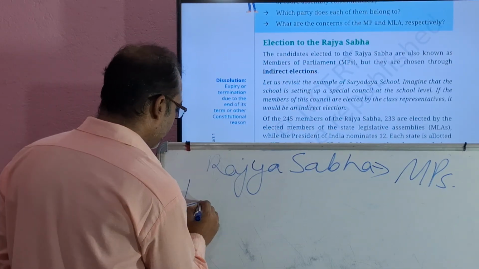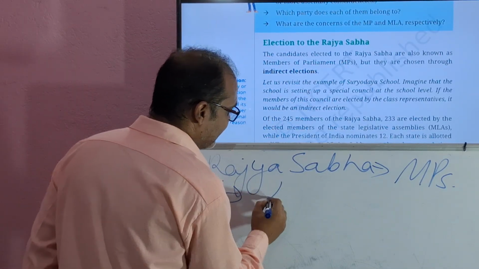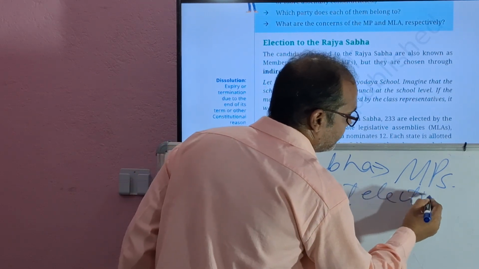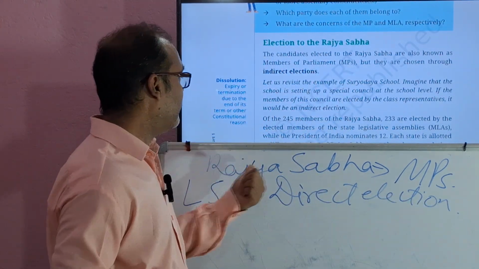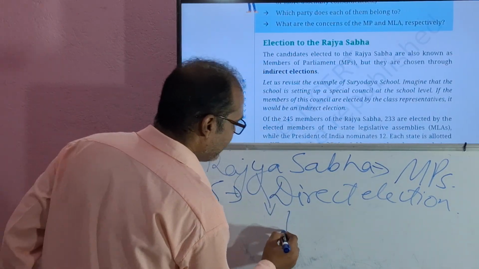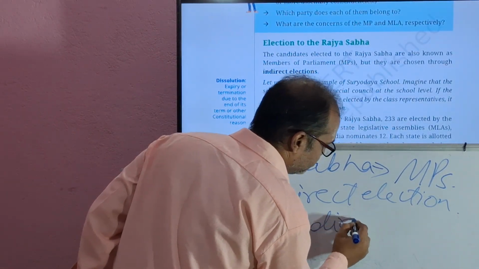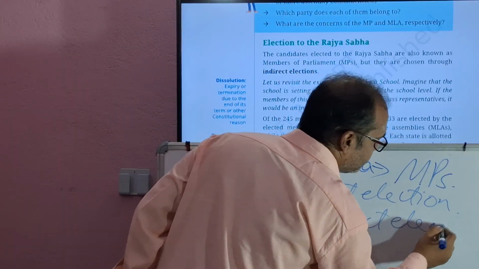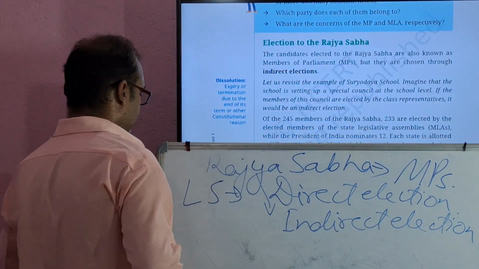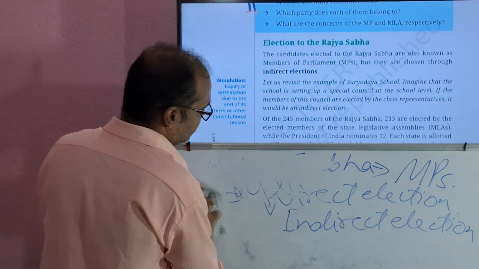In Lok Sabha, direct election is conducted, but in Rajya Sabha, we have indirect election. Now, what is the difference? It is a very clear difference. I'm going to tell you in this video.